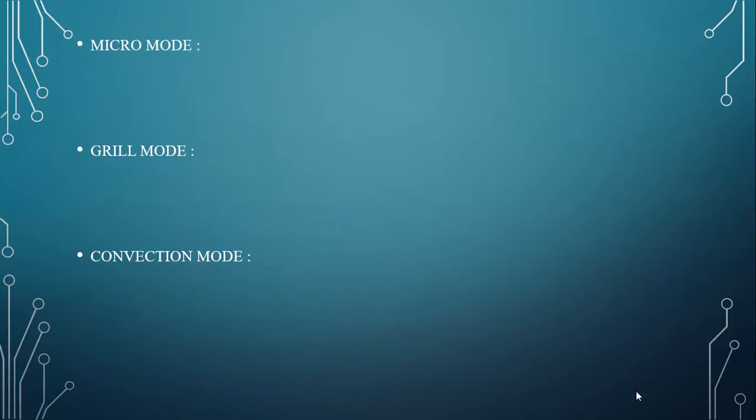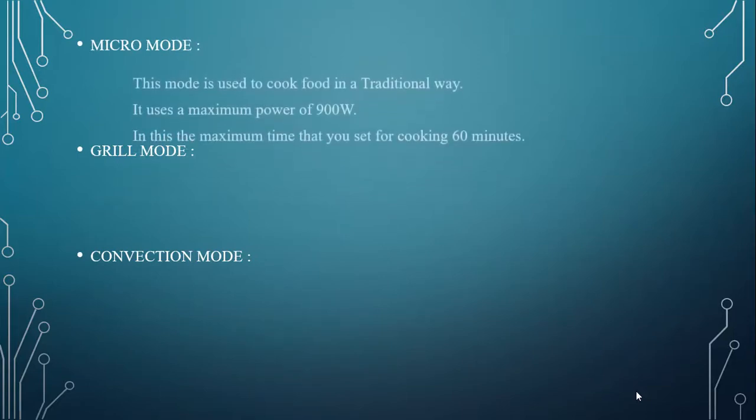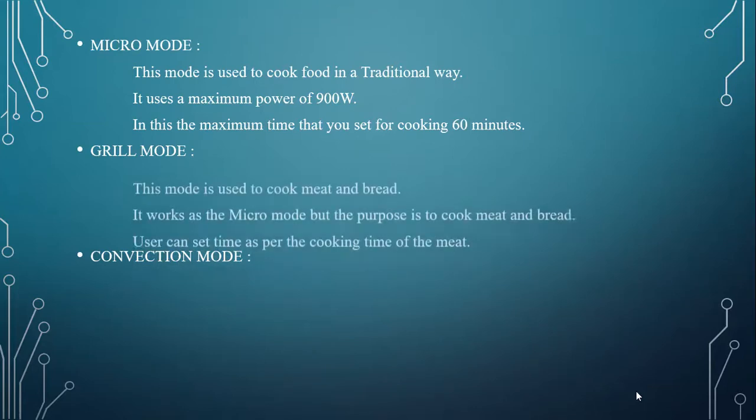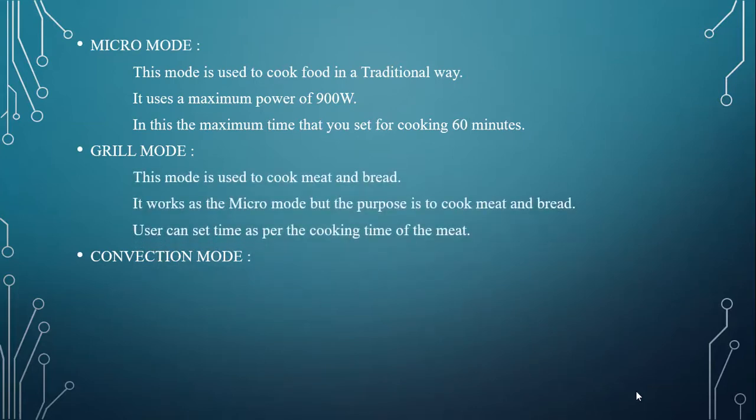First, what is micro mode? This is the traditional way of cooking. The maximum power of 900 watts will be consumed by this mode. In this case, the maximum time that the user can set is up to 60 minutes. Next, the grill mode. Grill mode works like the micro mode, but its purpose is to cook meat and bread. The user can set the time as per the cooking time of the meat or as per the requirement.